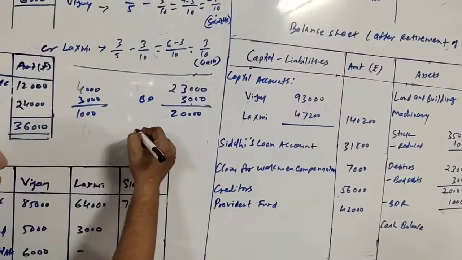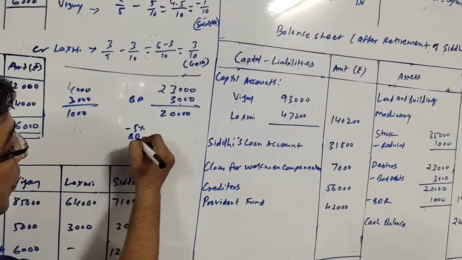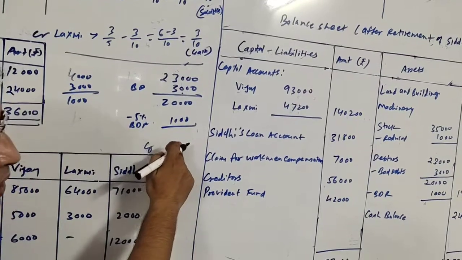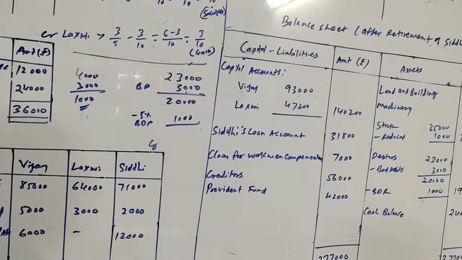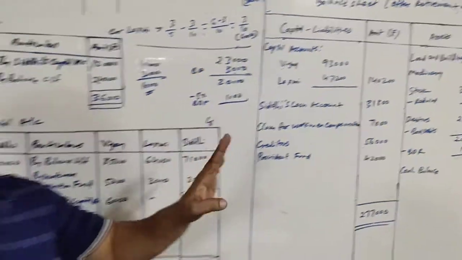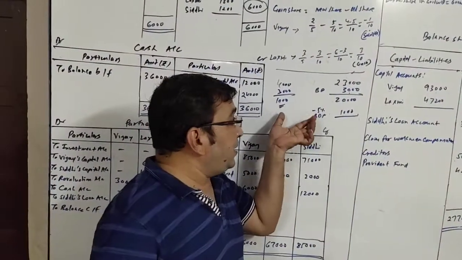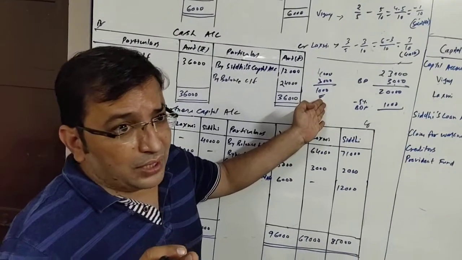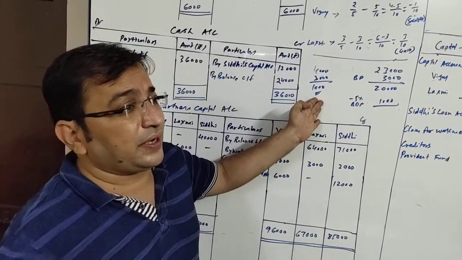So new BDR should be 5% of 20,000. It will come to 1,000 and the same amount we have. That means we don't need to make any addition or reduction in BDR, so this will not affect our revaluation account.